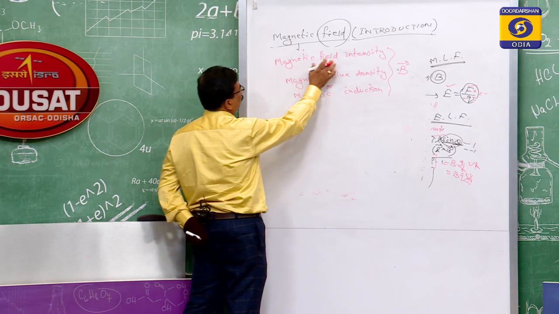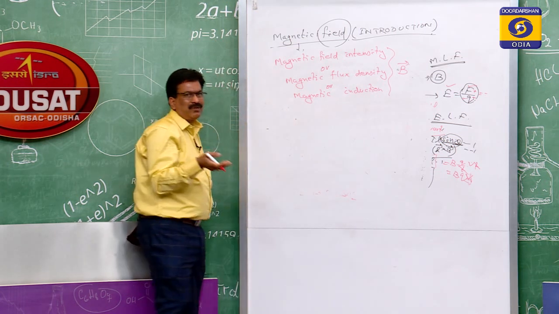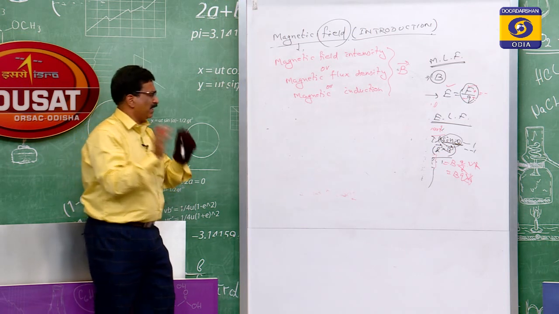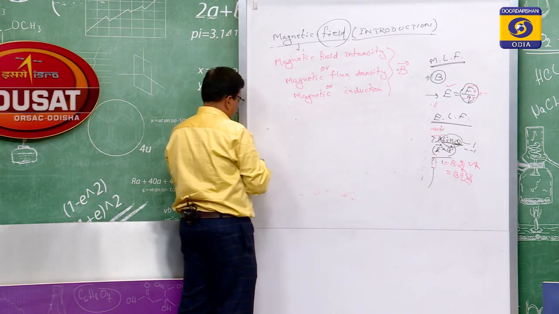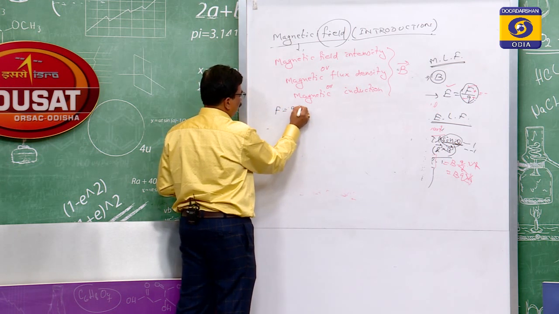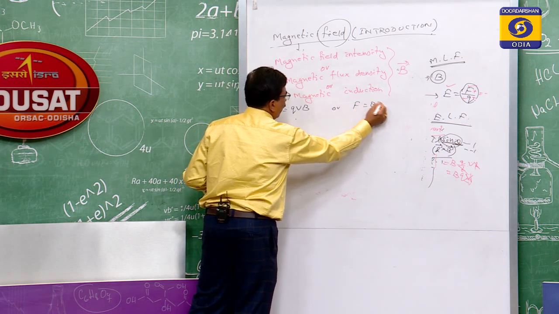So now we are going to find the unit, and we know that the unit or the dimension of any physical quantity can be determined from its mathematical expression. So the two mathematical expressions which we have taken are F is equal to QVB or F is equal to BIL.